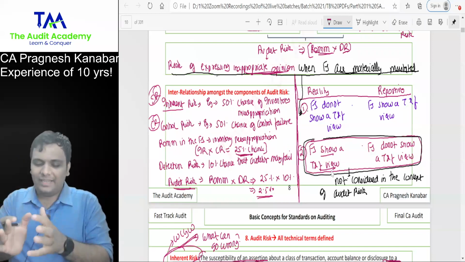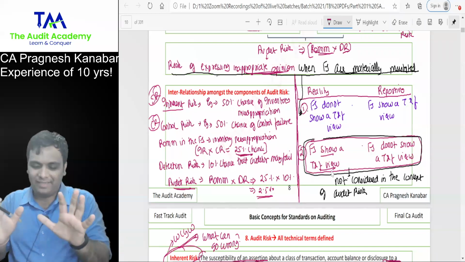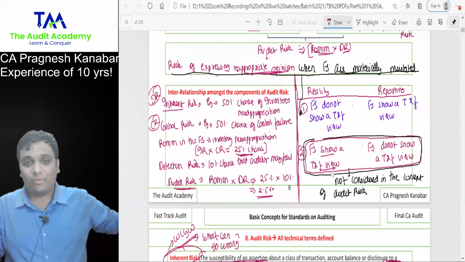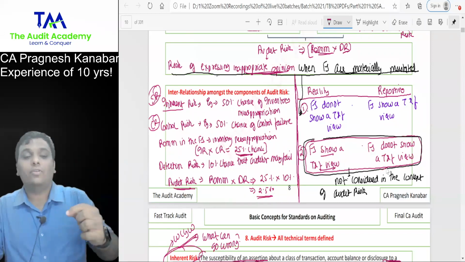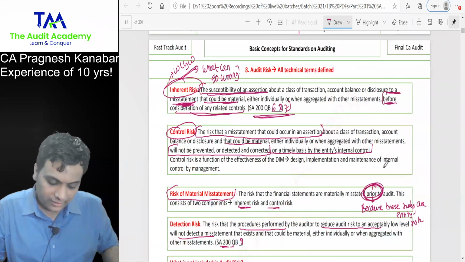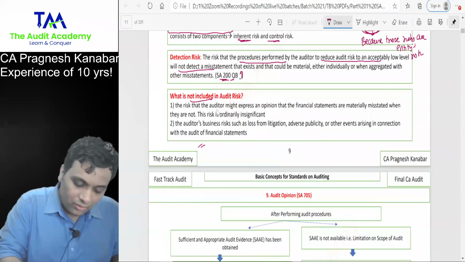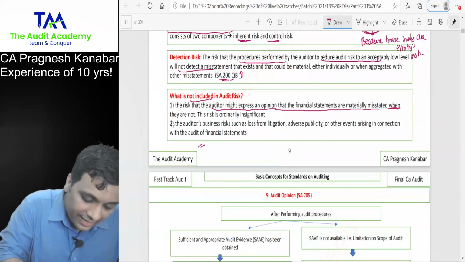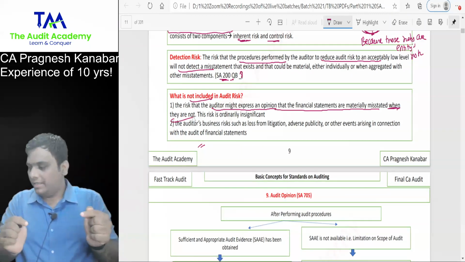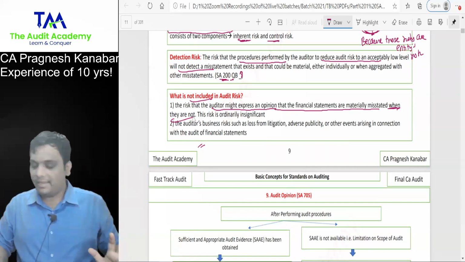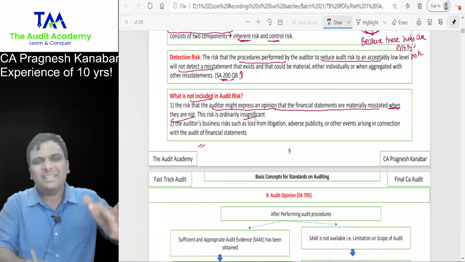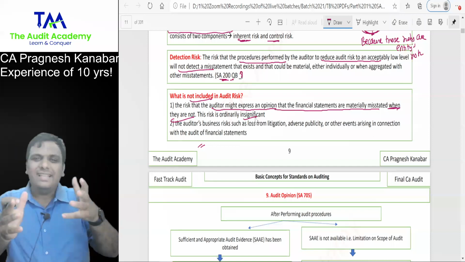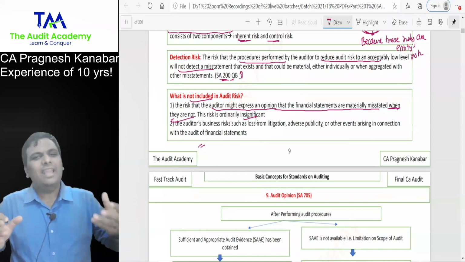That means in reality, financial statements are free from misstatements, and the auditor has given an inappropriate opinion. This possibility is not included. The risk that the auditor might express an opinion that financial statements are materially misstated when they are not is excluded from the concept of audit risk because this risk is ordinarily insignificant, improbable.